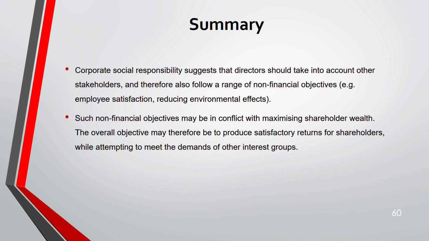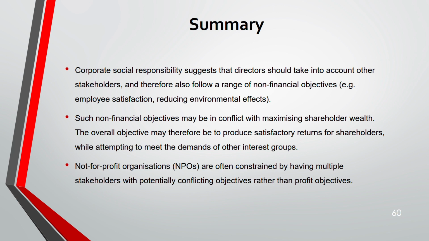Then it becomes difficult for you to maximize your return, so you satisfy the return. Not-for-profit organizations have multiple objectives with multiple stakeholders which are in conflict. So the objective of many not-for-profits is to maximize value for money. That is 3 E's: efficiency, effectiveness, and economy.